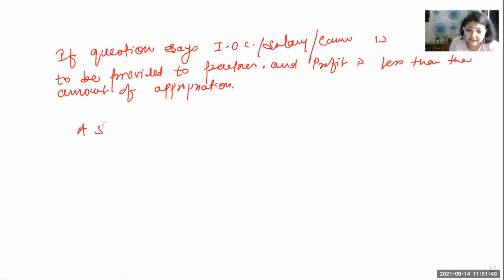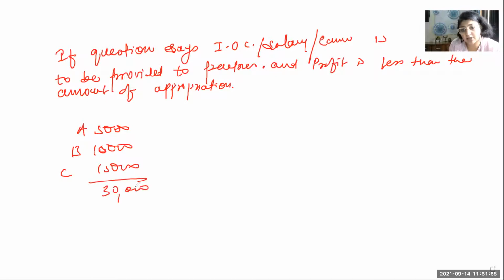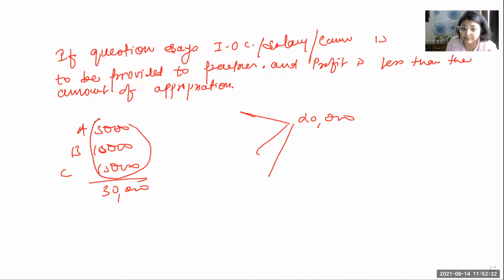So what I did in my case, 5,000, 10,000 it was, and C's was 15,000. Altogether, it was coming to 30,000. So what I had done, 20,000 profit, I had distributed in the ratio of their interest on capital. Remember this, if their PSR is something else, let's say A, B, C sharing profit in 5:3:2 ratio or 1:1:1 ratio, that ratio is not applicable. We don't have to do anything with that ratio. We have to take out the ratio of this interest on capital or salary or remuneration, whatever it is. So it is 1:2:3. In this ratio, you are going to distribute the interest on capital to the partners,